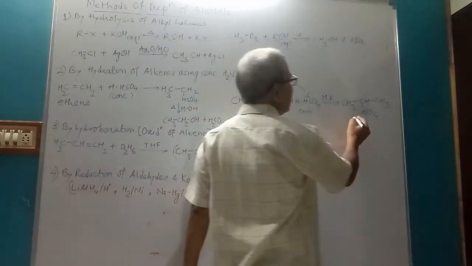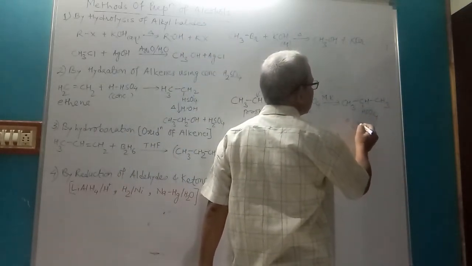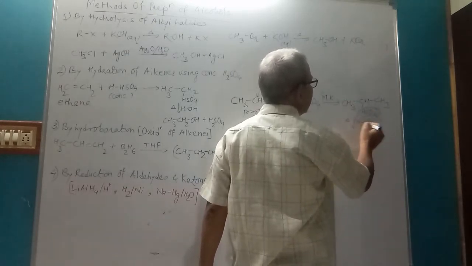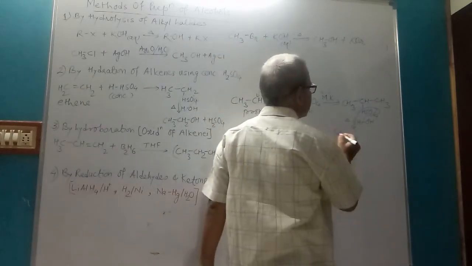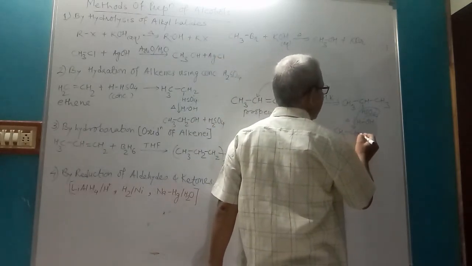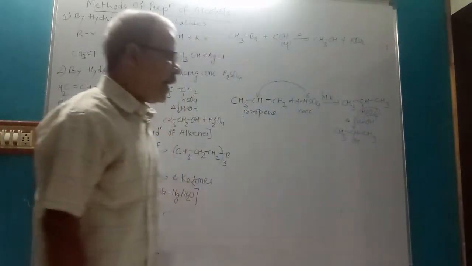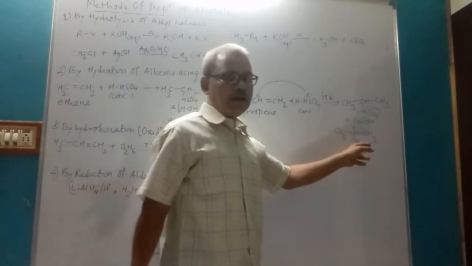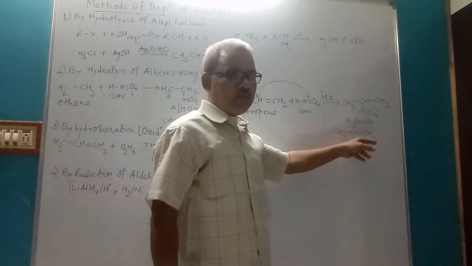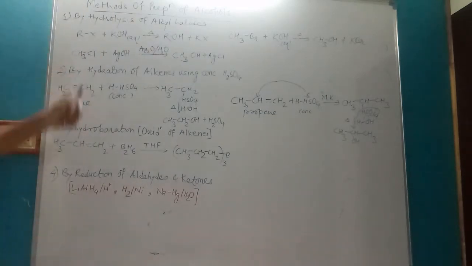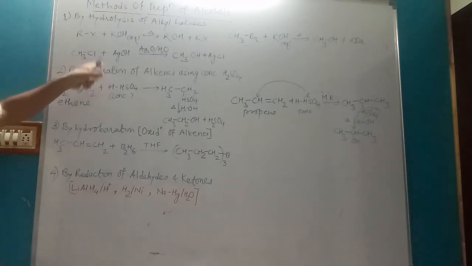This compound on hydrolysis, the H2SO4 comes out, it gives CH3 CHOH CH3, propan-2-ol, 2-propanol. So the compound is not 1-propanol, it is 2-propanol, propan-2-ol. So this is hydration of alkenes using concentrated H2SO4. Hydration means addition of water molecule.